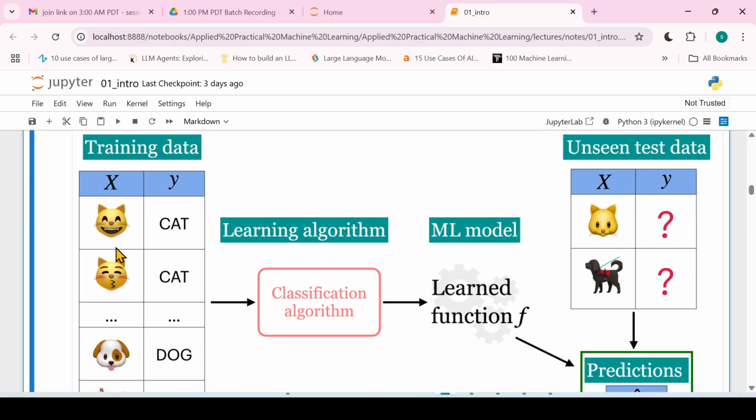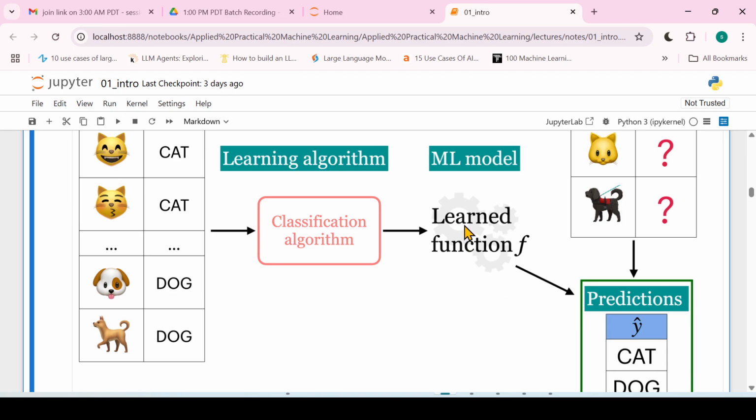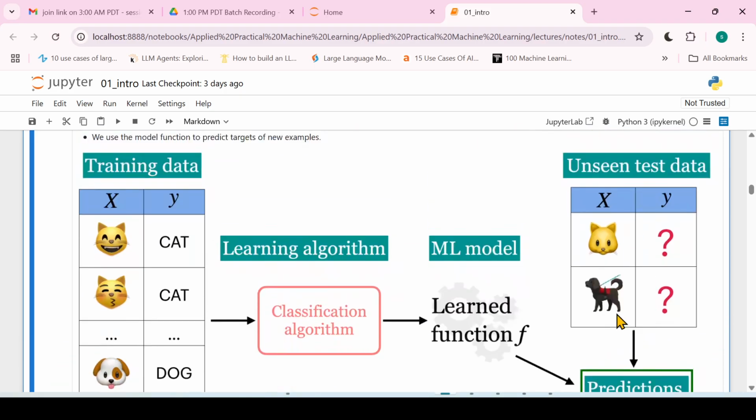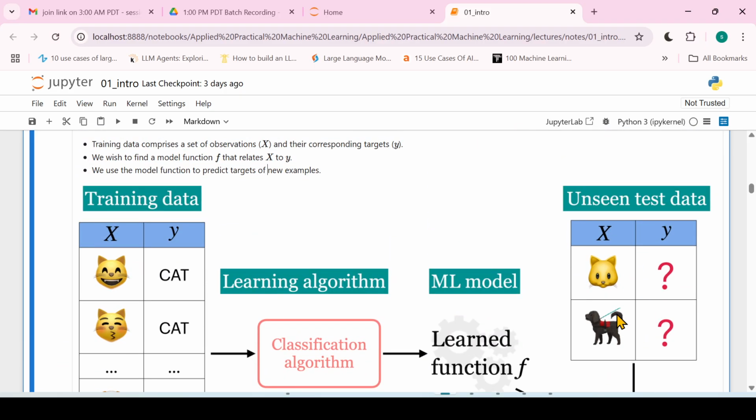So here we have this training data. We pass this training data to the learning algorithm. The learning algorithm will return the ML model. Now we can use this ML model to predict on the unseen data set. Here we have this unseen data set. We'll take this unseen data set and pass it to the model, and that will return the predictions, right? So this is how machine learning works, right?